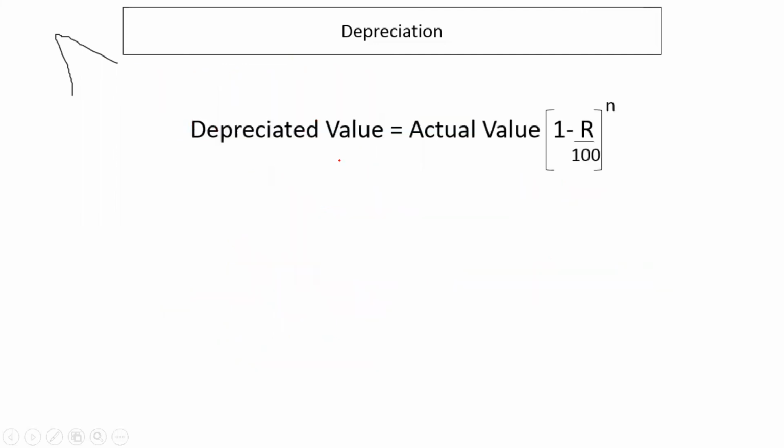Depreciation is calculated as: we subtract this rate of interest from the actual value for n number of time units to find out the depreciated value. Right? So depreciation can be on anything. Any doubts till now? You want to ask anything?